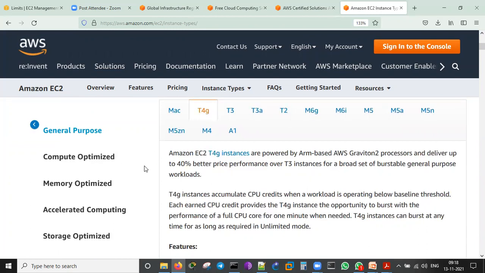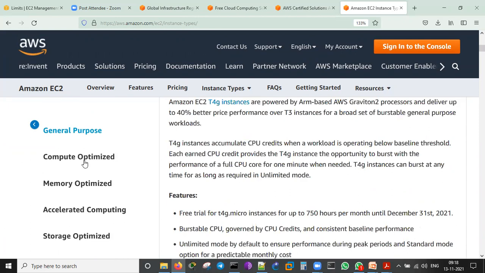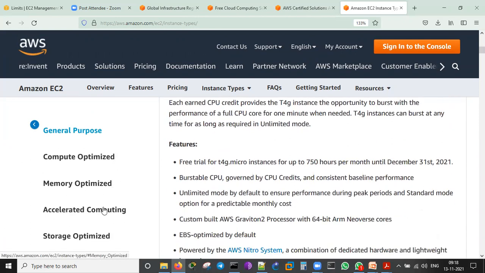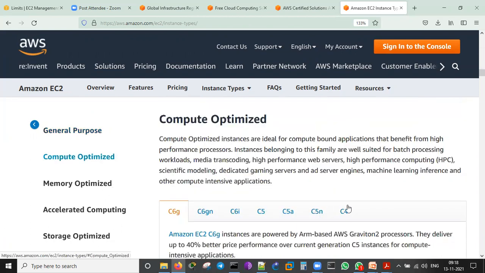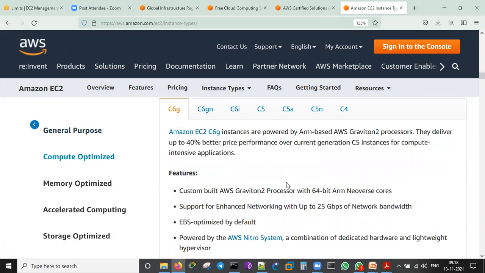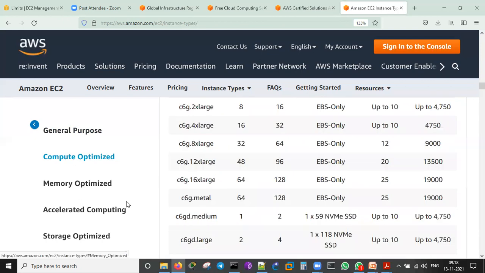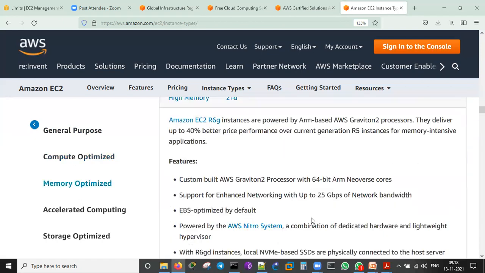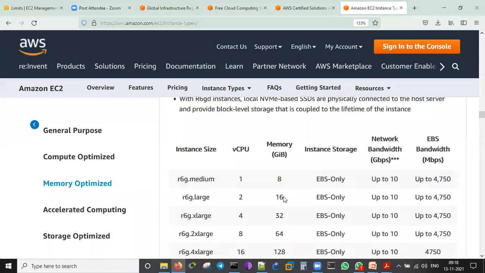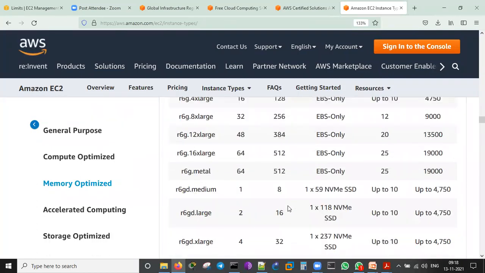You can go with the kind of classifications as such: compute optimized EC2, memory optimized, accelerated computing, storage optimized. Compute optimized means CPU cycles which we can give, like how many processors which we can give on this. Memory optimized, in the sense we can have some heavy memory for this. 8 GB, 16 GB, 32, 128, 256, 512 GB memory we can give that.